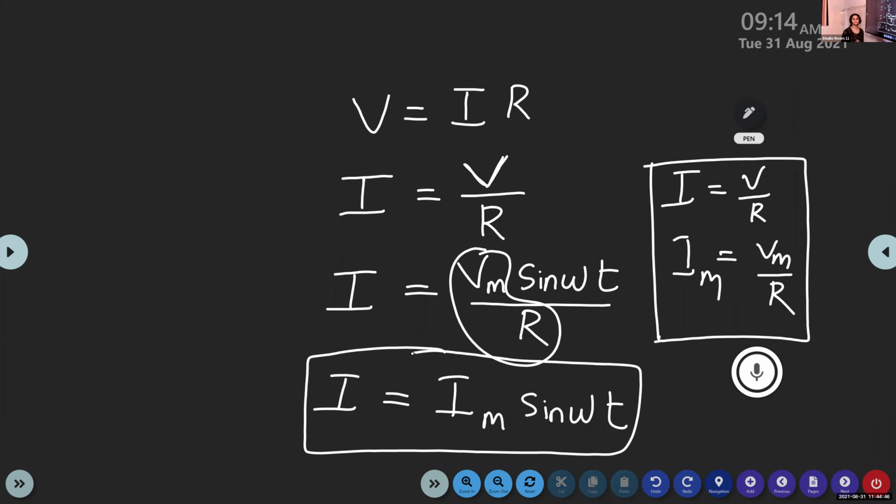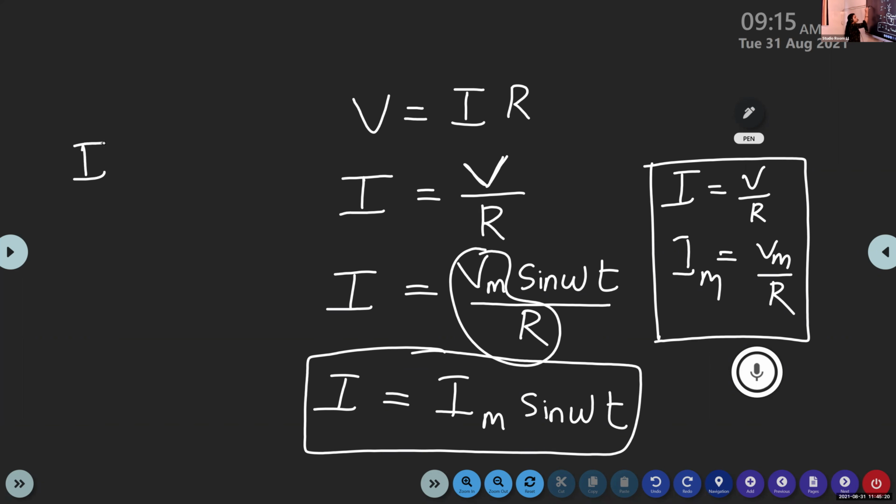So here we are starting from Ohm's law. According to Ohm's law, V is equal to IR. Here we want to find an expression for the current flowing through this resistive AC circuit. For that, we modify the equation: I is equal to V by R. And since we consider the alternating source of EMF, instead of the symbol V we write Vm sin omega t. I is equal to Vm sin omega t by R.